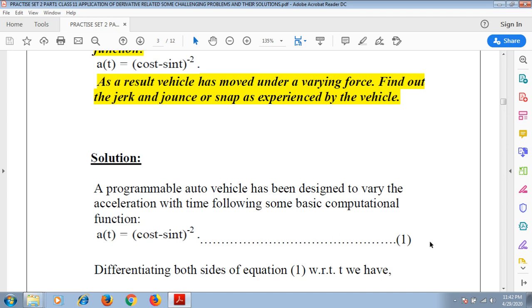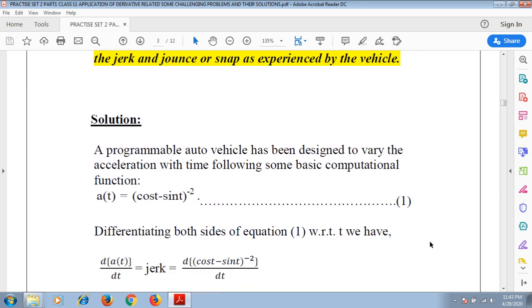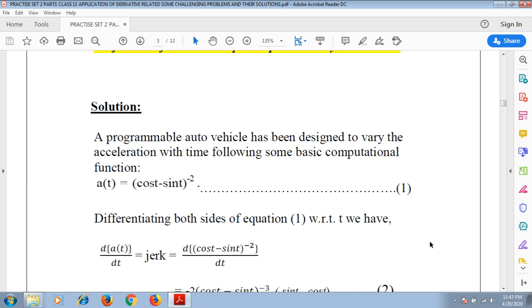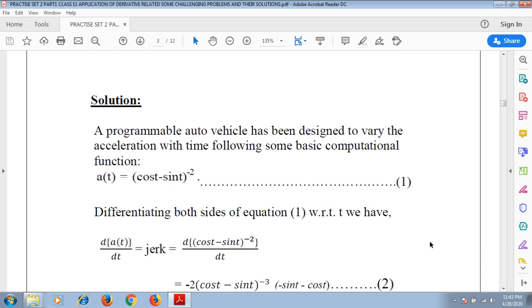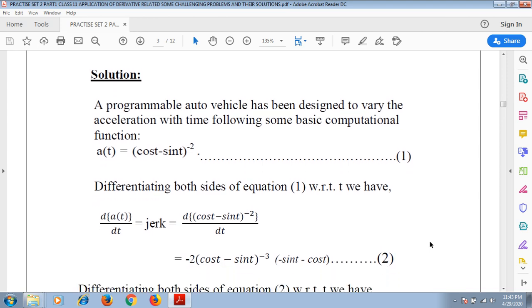Okay, and with this specific formula, with this specific relation, the acceleration is dependent on time over here. So differentiating both sides of equation 1 with respect to t, we have d/dt of a(t), which is none other than jerk, equals d/dt of (cos t minus sin t) to the power minus 2. So we are applying the chain rule: we apply the derivative of the outer function first, then we are